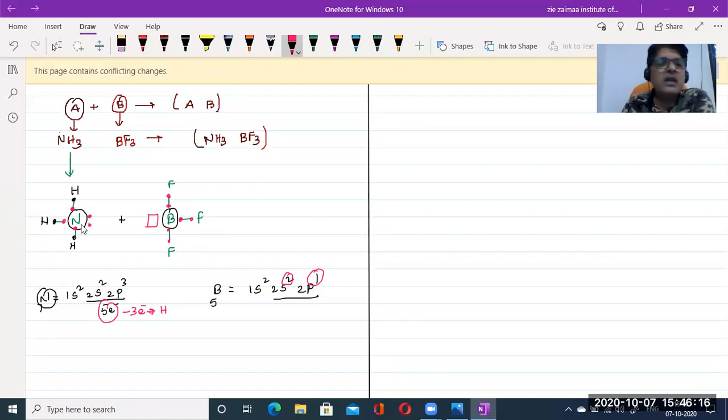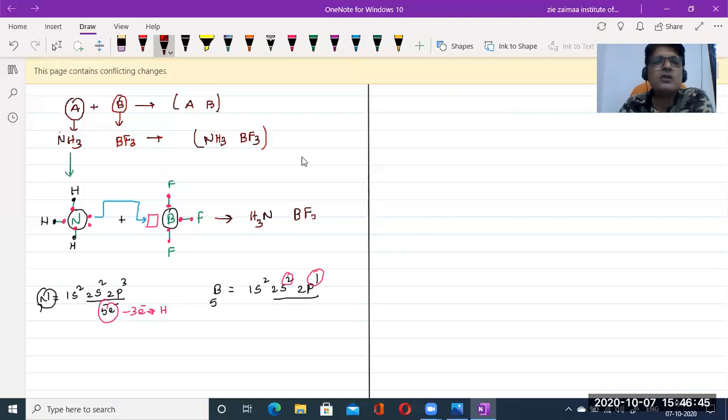So the nitrogen's lone pair of electrons tends to transfer to this vacant orbital of the boron atom and form a bond. How can we show NH3 and BF3?